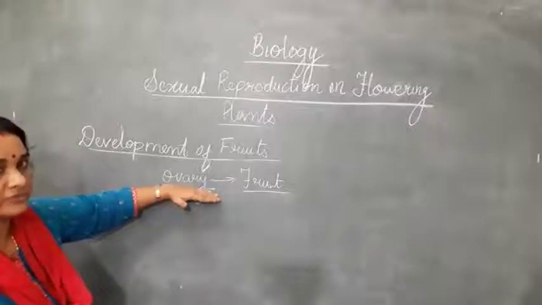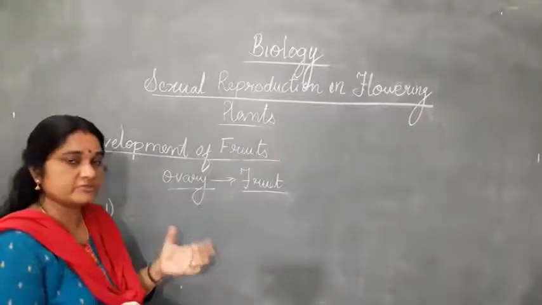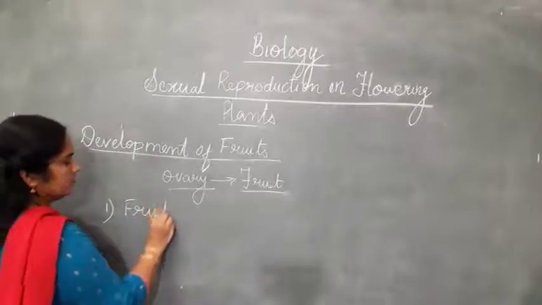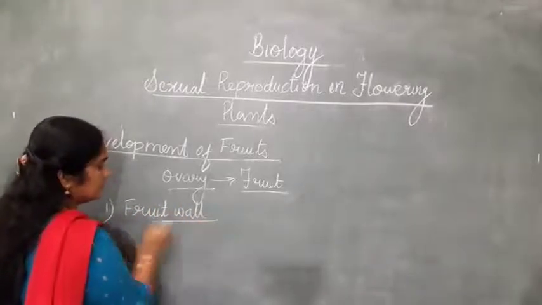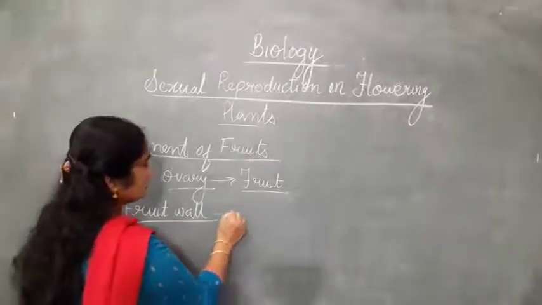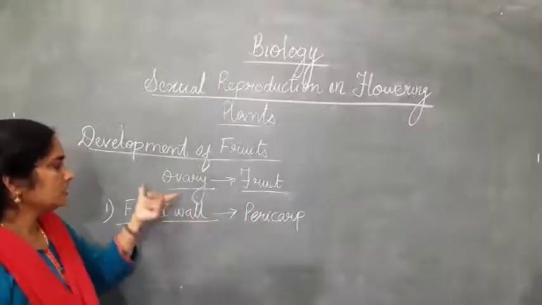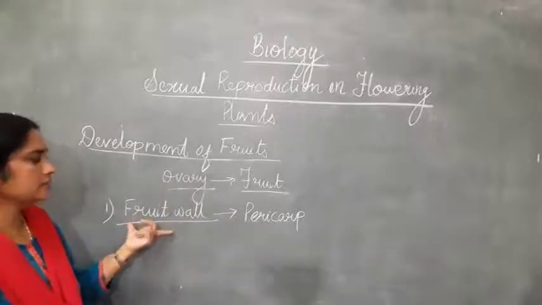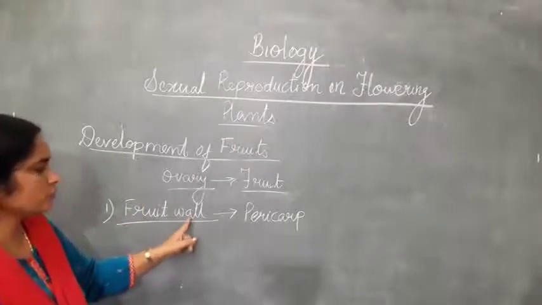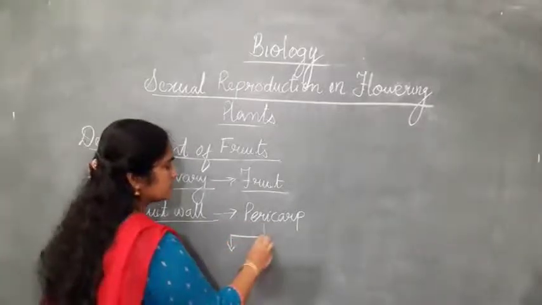So what are the different parts of the fruit? Let's study that. The fruit is nothing but the ovary wall, which we have studied earlier. The ovary wall develops into the fruit wall. The fruit develops from the ovary, and the different parts of the fruit: the first one, the ovary wall, develops into the fruit wall. The fruit wall is known as the pericarp, and the pericarp can again be classified into three.